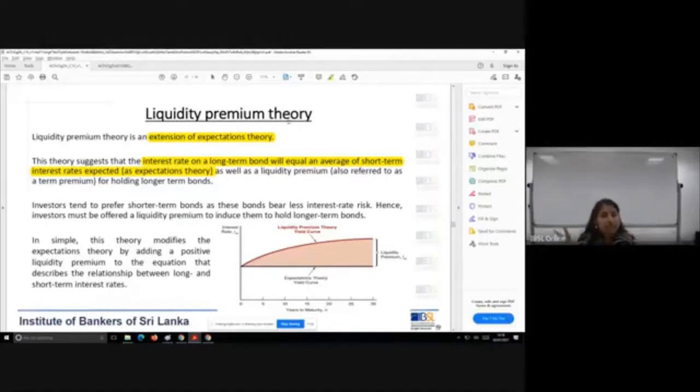In addition to that, there is something called a liquidity premium or term premium that is also important in deciding the yield curve shape. So the added component is the liquidity premium.